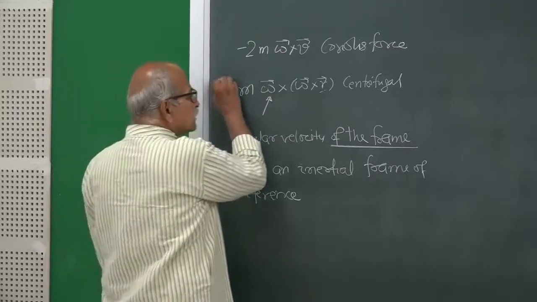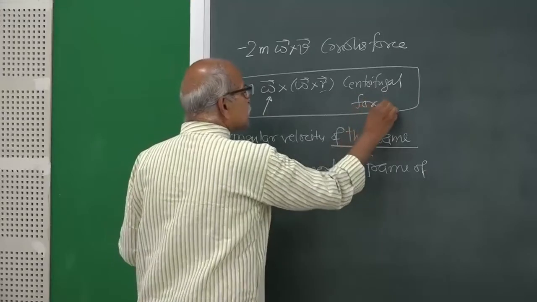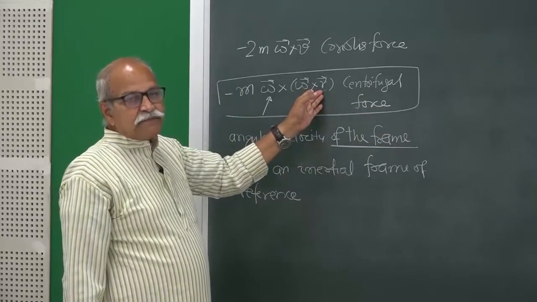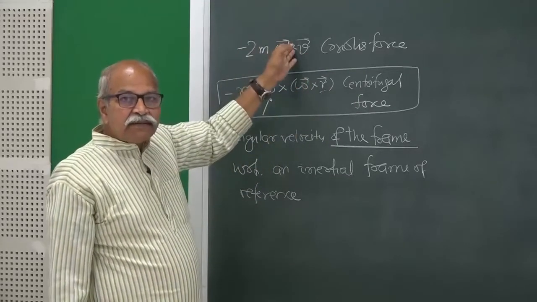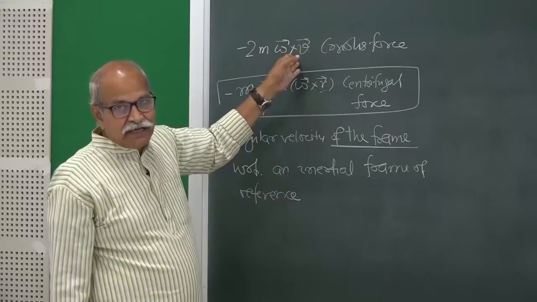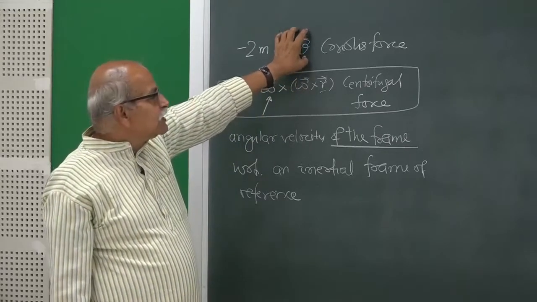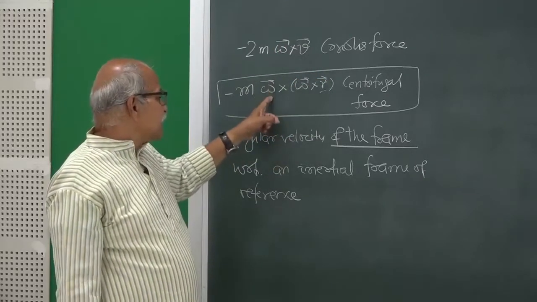Now, this centrifugal force depends only on the position and not on the velocity, and this depends on the velocity. So, if the velocity of the particle is 0 in the rotating frame, then you do not need to consider this Coriolis force, and only centrifugal force you have to work with. We have assumed that omega is not changing with time.